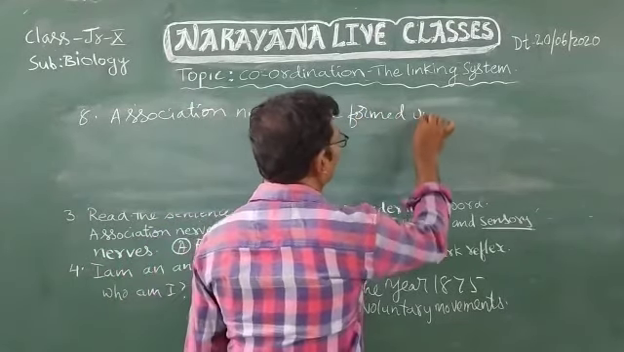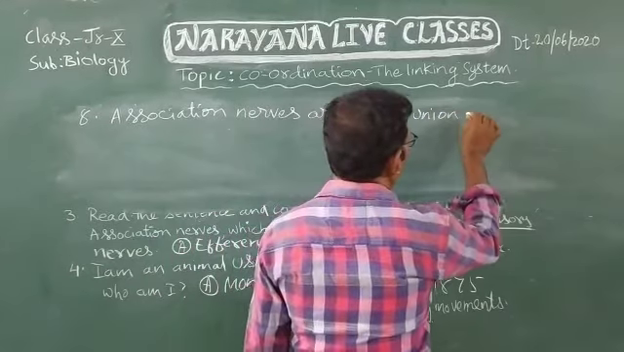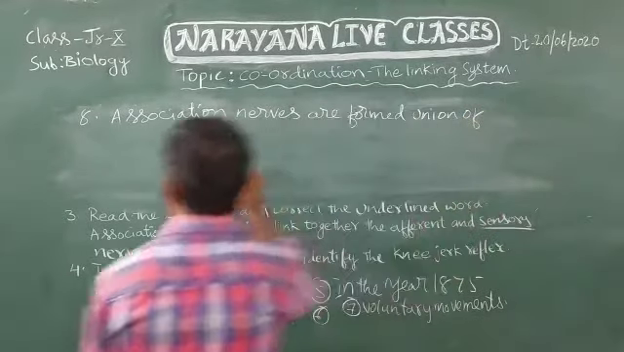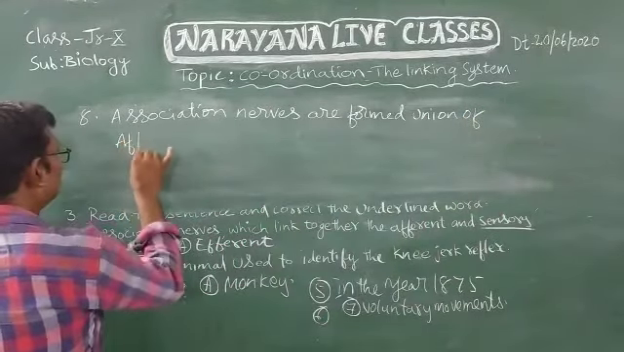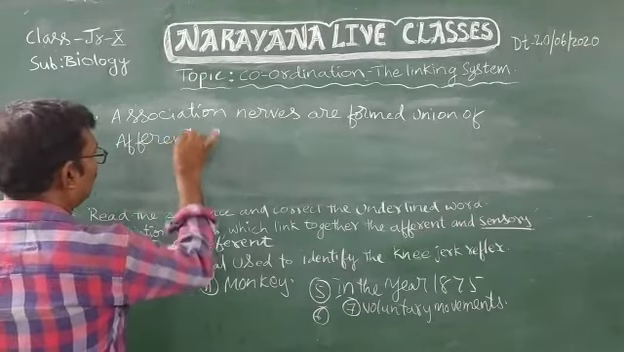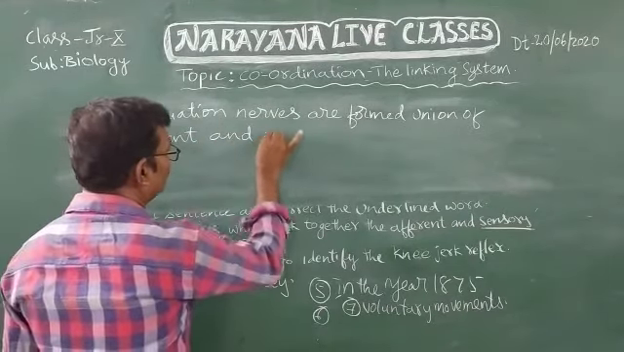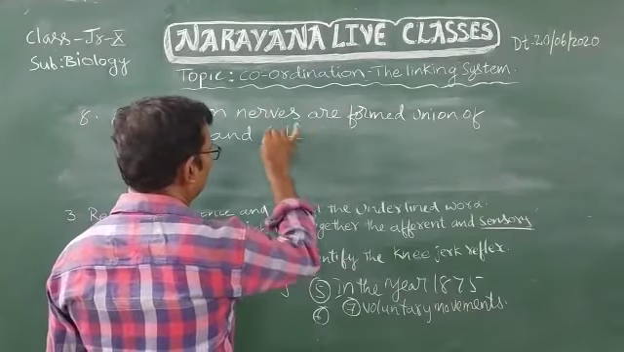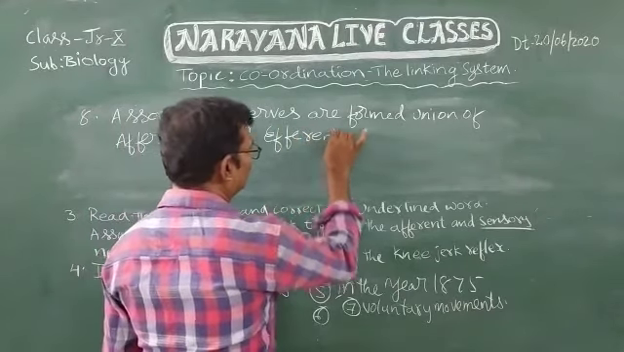union of afferent and efferent nerves. Afferent and efferent nerves.